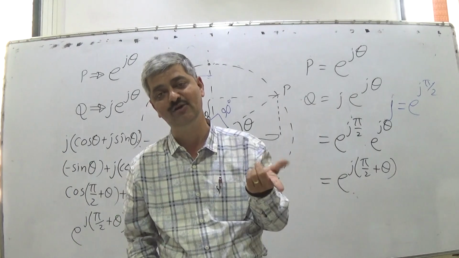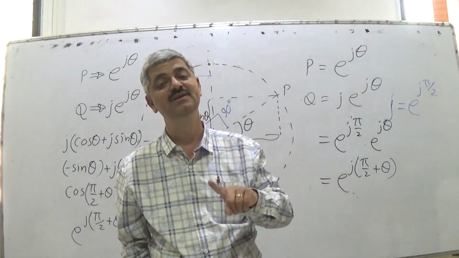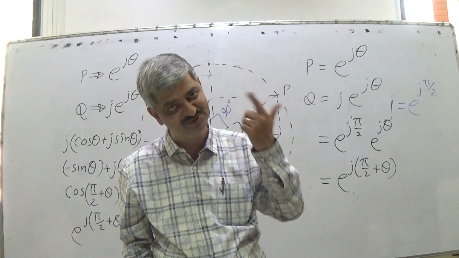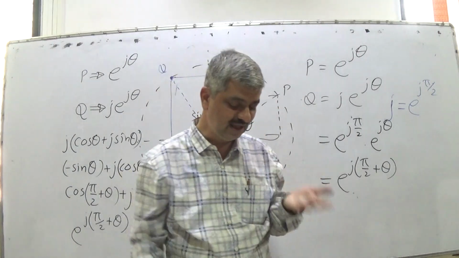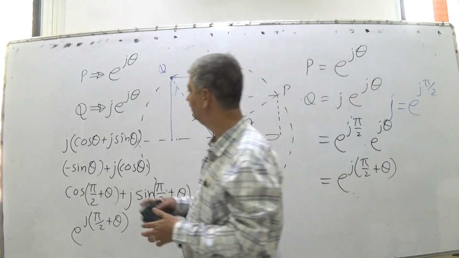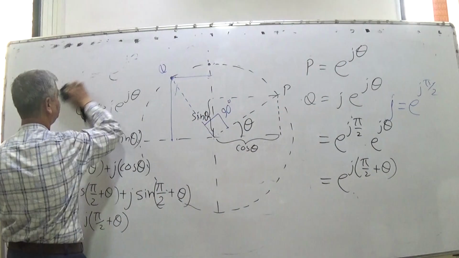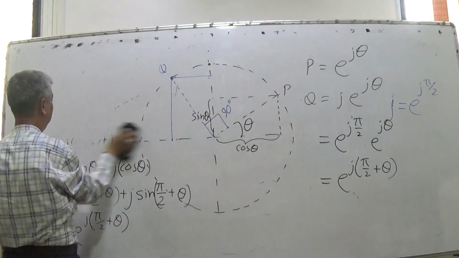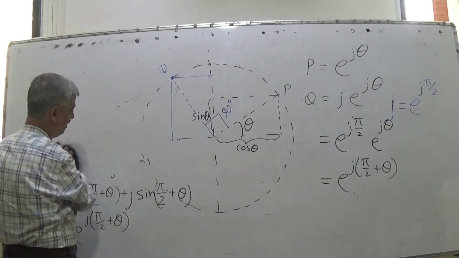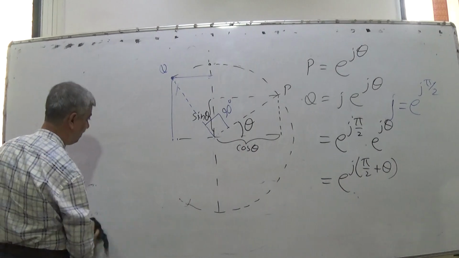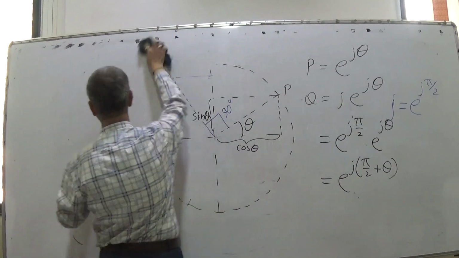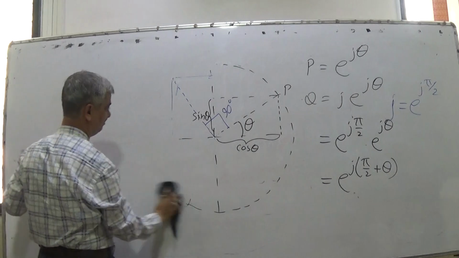If I multiply by the imaginary number j, then it remains on the same circle and rotates by angle pi by 2. Now what if I multiply by a complex number? So e raised to j theta is a complex number.